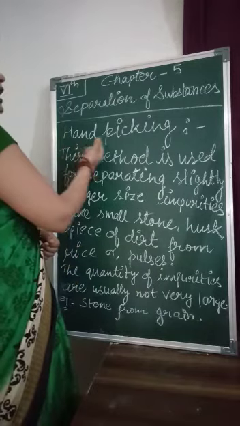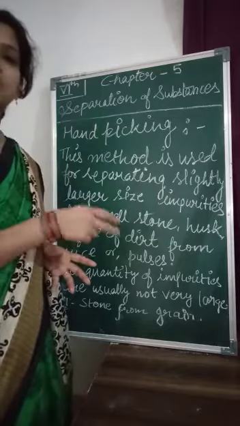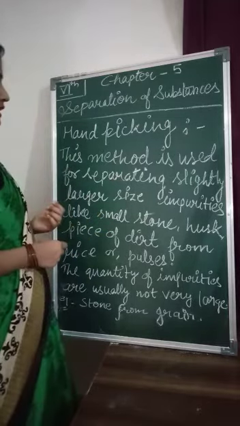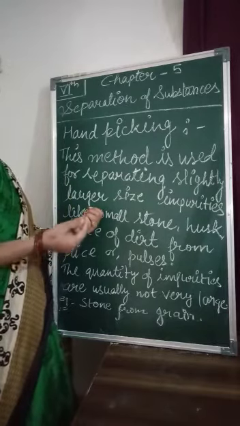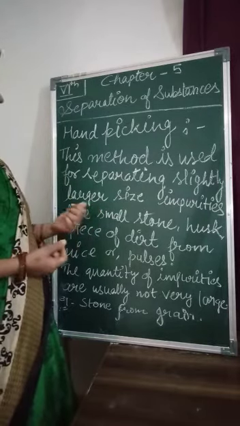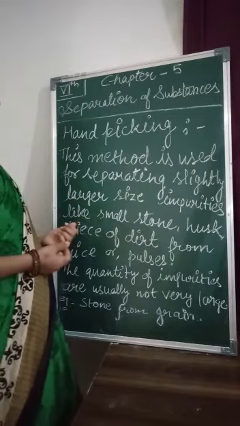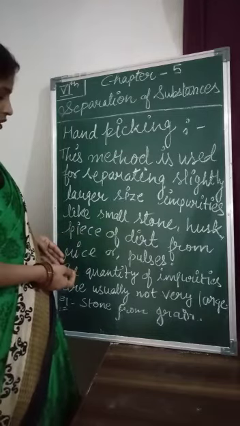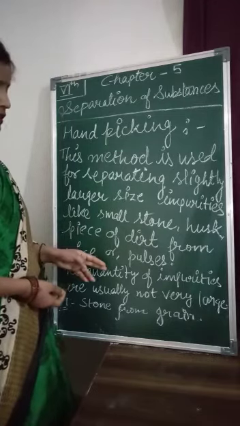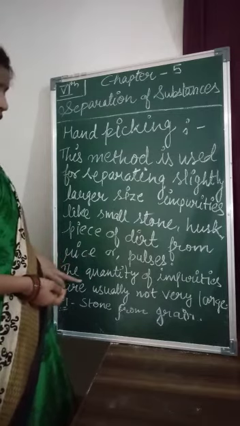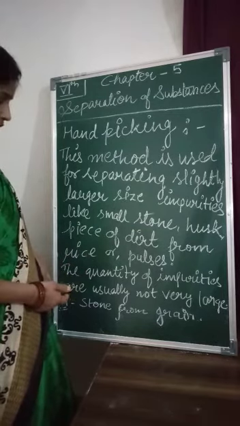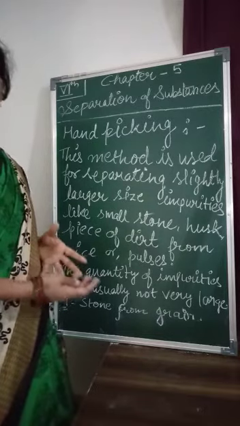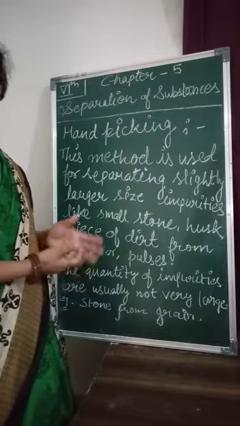So one by one I am going to discuss what we mean by these methods. Hand picking is also a method to separate the useful substances. This method is used for separating slightly larger size impurities, like small stones, husk, and pieces of dirt, which we get from rice, pulses or wheat. The quantity of such impurities is usually not very large.